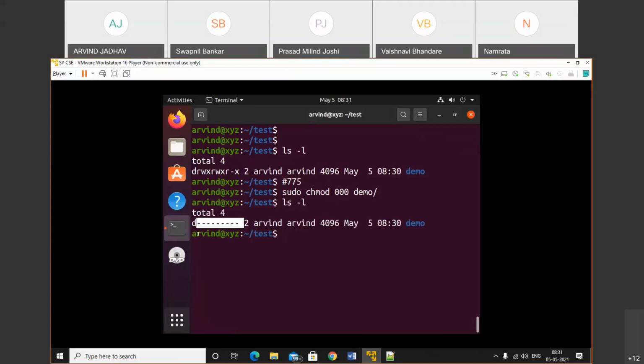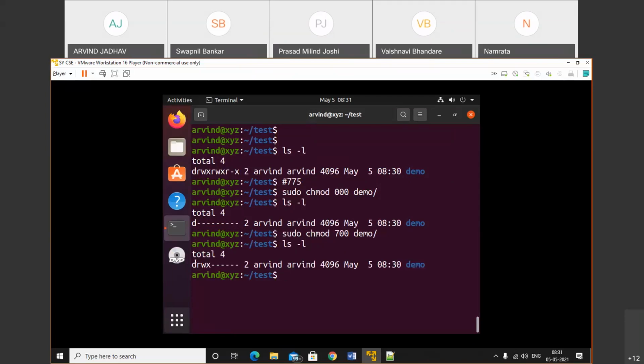Okay, now we need to set the permission for the owner only. Sudo chmod 700, after that the name of the file. So here what I did is give read, write, execute to the owner, and 0 for all other members. Check out ls -l. See, owner has only one permission set, read, write, execute. Rest of all do not have any permission, so it is empty. That means other users and group users cannot access your directory, cannot create anything inside it. Okay.